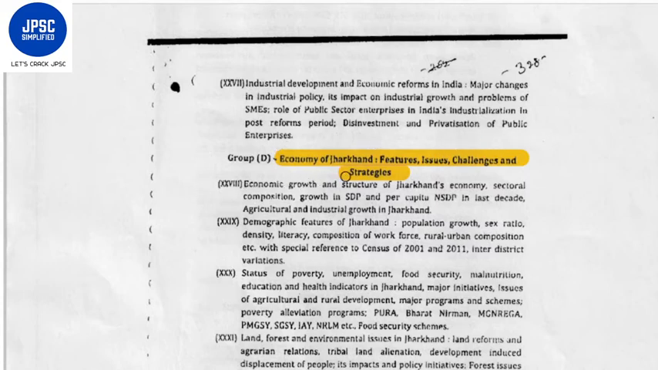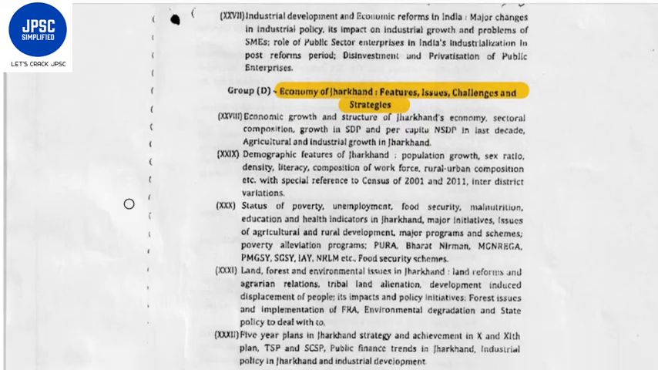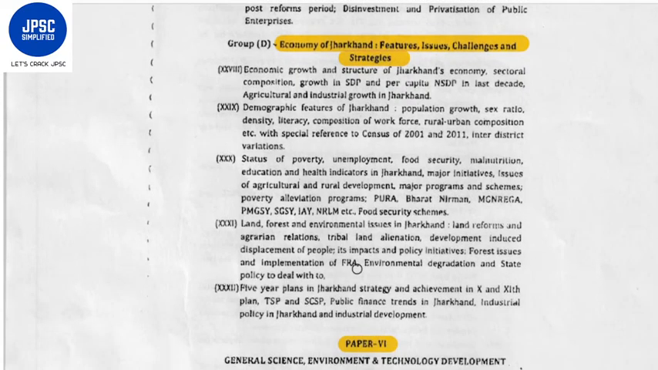Then subsection 4 consists of economy of Jharkhand, its features, issues, challenges and strategies. So these are the topics related to economy of Jharkhand. The topics mentioned here are, see, economic growth and structure of Jharkhand's economy, sectoral composition, growth in SDP, per capita NSDP in last decade, agricultural and industrial growth in Jharkhand, demographic features of Jharkhand, its population growth, sex ratio, density, literacy, composition of workforce, rural urban composition, etc., with special reference to census 2001 and 2011, inter-district variations.